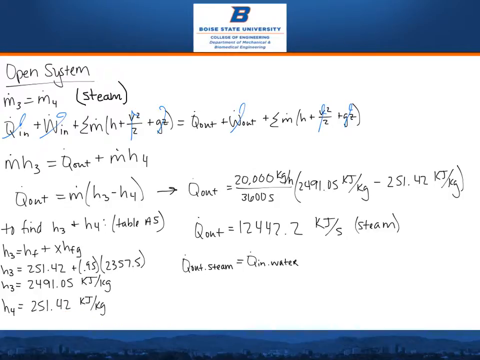We plug these values into our equation and we end up with Q dot out equals 20,000 kilograms per hour over 3,600 seconds multiplied by our H values. We end up with Q dot out equals 12,442.2 kilojoules per second, and this is for the steam. We also know that Q dot out of the steam equals the Q dot in of the water.